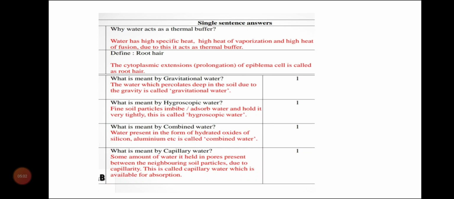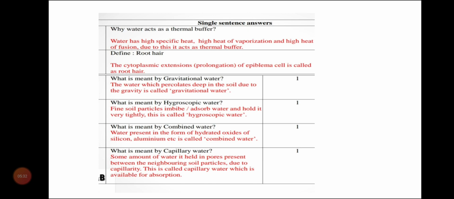Of 1 mark. So let us see one by one. Why does water act as a thermal buffer? The answer is that water has high specific heat, high heat of vaporization and high heat of fusion. Due to this, it acts as a thermal buffer. In simple terms, you have to write only this much, no need to write any extra thing, okay?